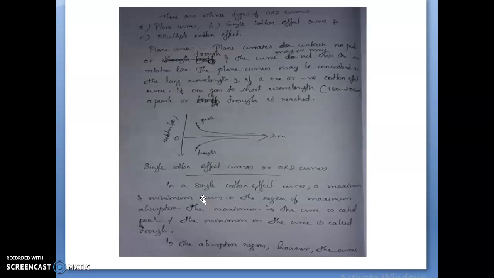An organic compound should have some maximum absorption in the UV region according to its functional group. So in this curve, a maximum or minimum occurs in the region of maximum absorption. The maximum in the curve is called the peak and the minimum is called the trough.